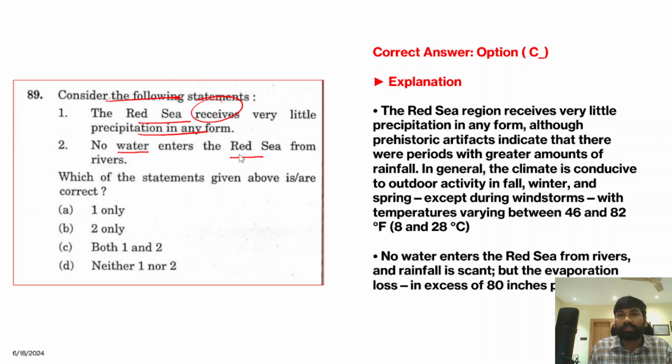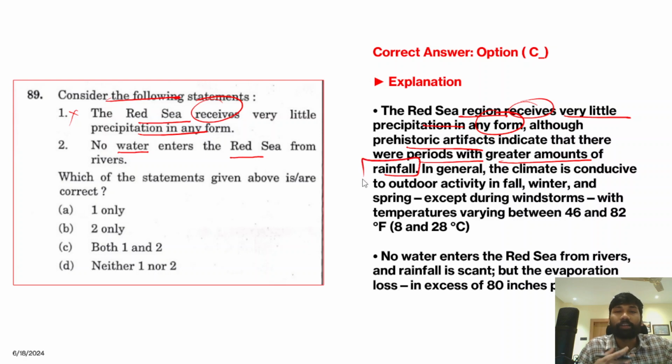So it seems like the Red Sea region receives very little precipitation. The entire Western Asia or Middle East receives very little precipitation or rainfall. Therefore the Red Sea receives very little precipitation in any form, although the prehistoric artifacts indicate that there were periods with greater amounts of rainfall.